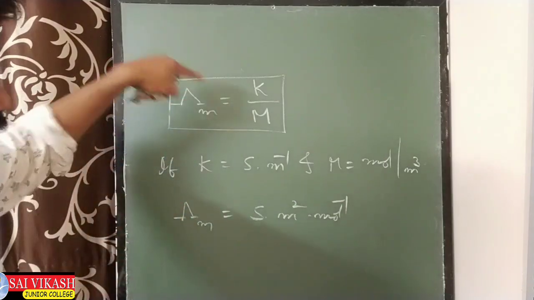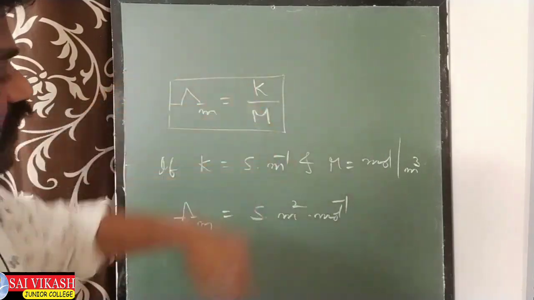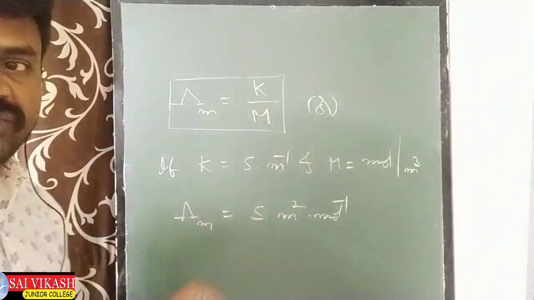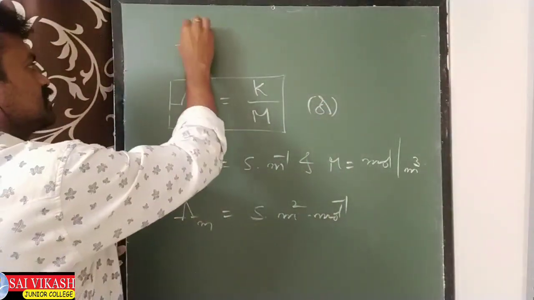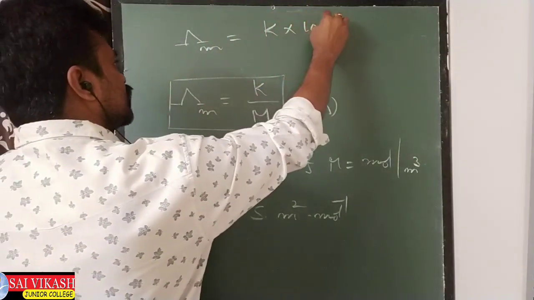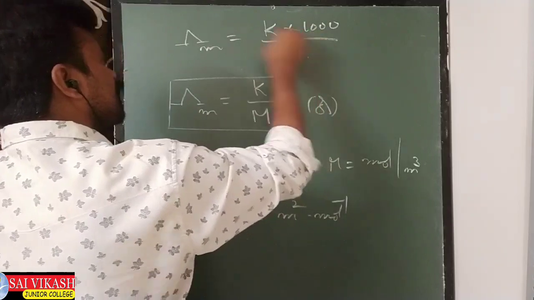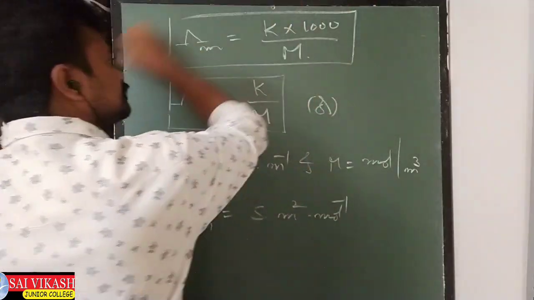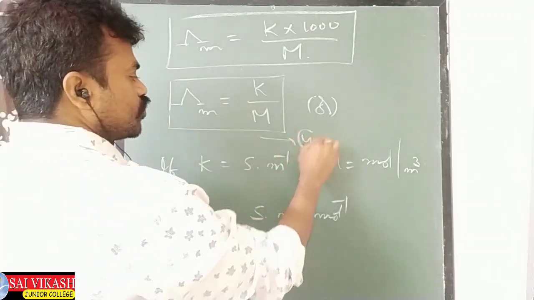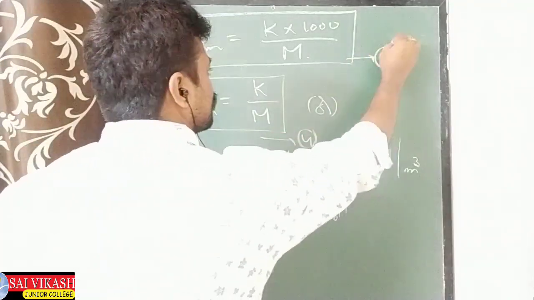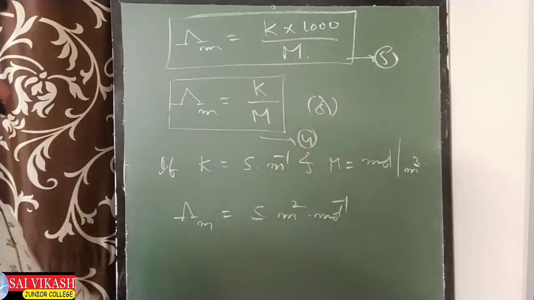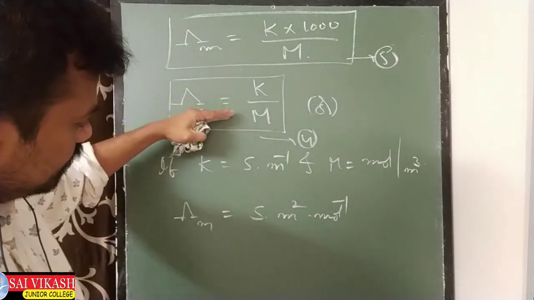From this you can get another formula also. I will give another formula from this. So lambda m equals K into 1000 by M, I am also giving. So this is, I think, equation number 4. This is equation number 5 from the beginning. Today, whatever I discussed, this is one formula.